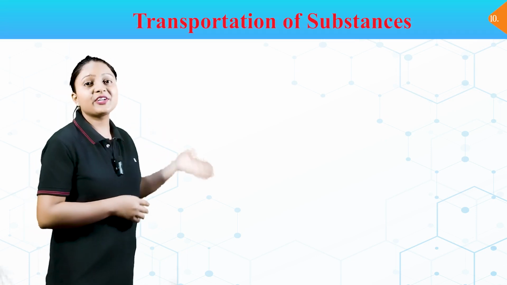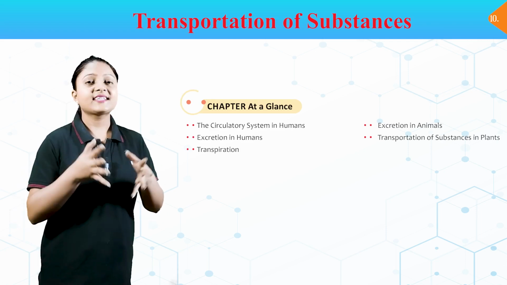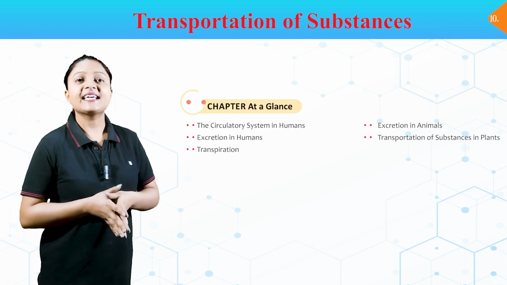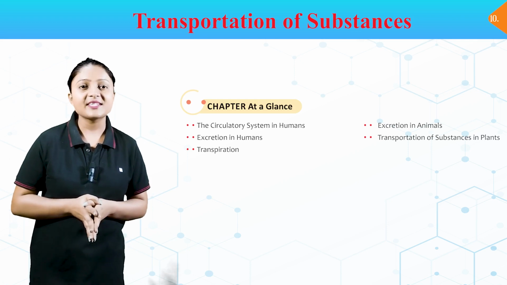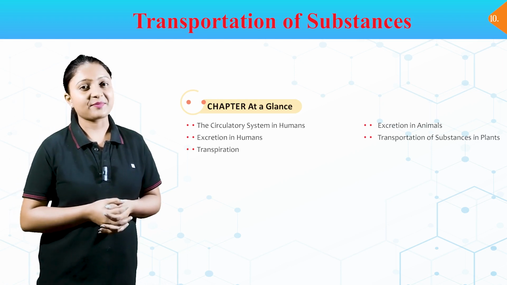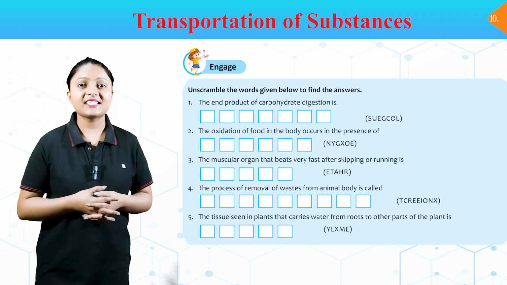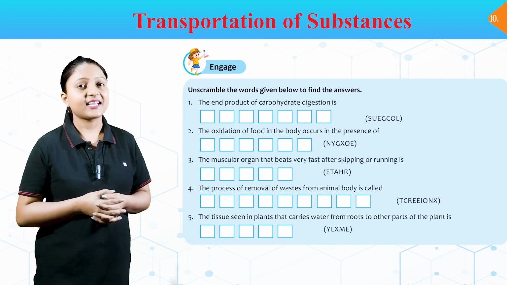I hope you are all well and today we are going to start chapter 10, Transportation of Substances. Chapter at a glance: the circulatory system in humans, excretion in humans, transpiration, excretion in animals, transportation of substances in plants. Engage. Unscramble the words given below to find answers.